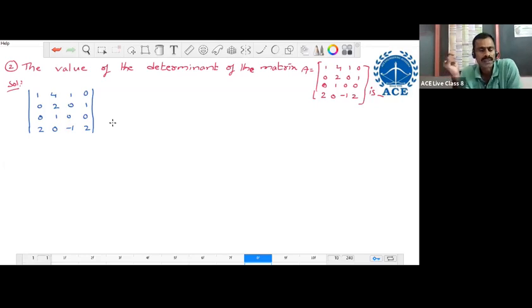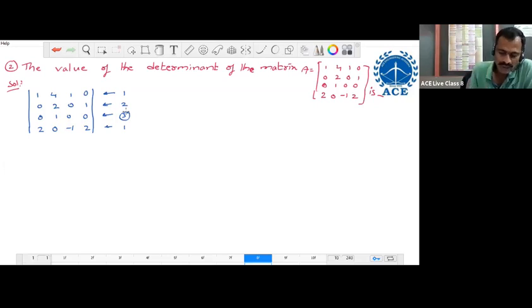Okay, let us come to this determinant. Along the first row, how many zeros are there? Only 1. Along the second row, how many zeros are there? 2. Along the third row, how many zeros are there? 3. Along the last row, how many zeros are there? 1. So more zeros are along the third row. There are 3 zeros along the third row.